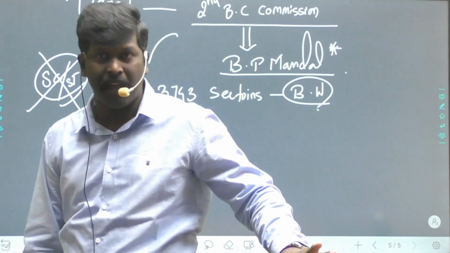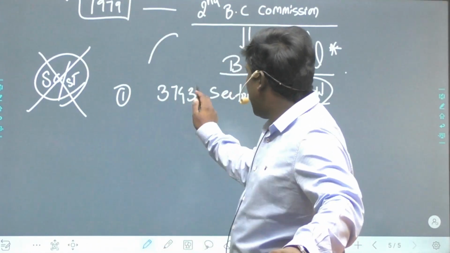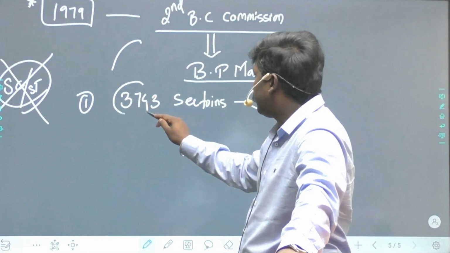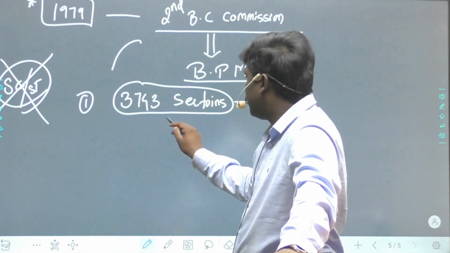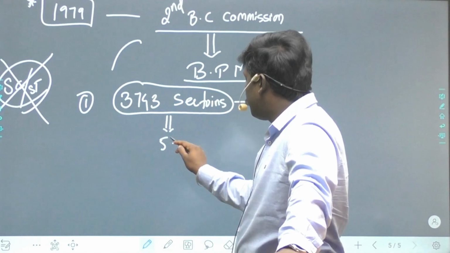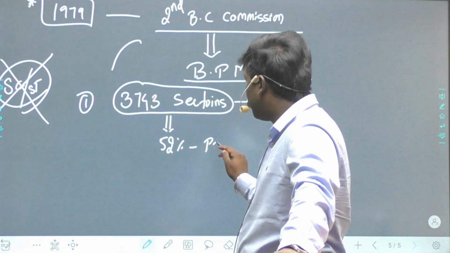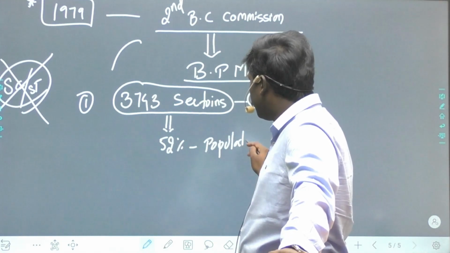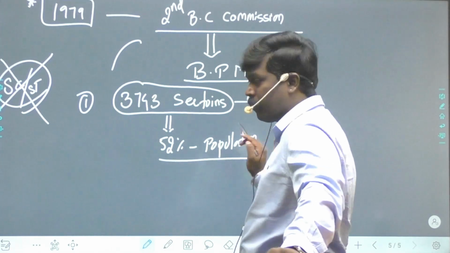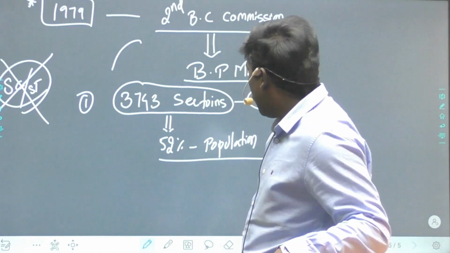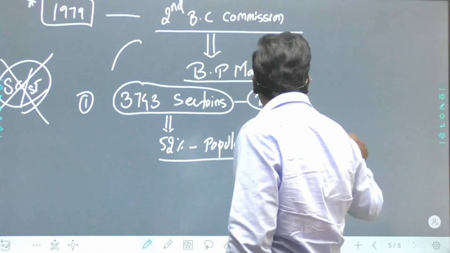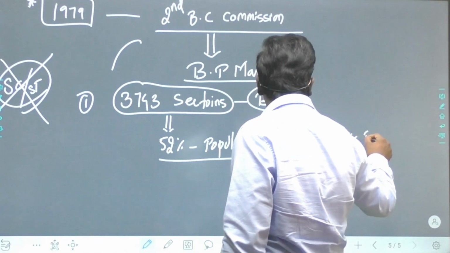3,743 sections are backward in India. And these 3,743 sections in India constitute 52% of the Indian population. And this 52% should be immediately given 27% reservations.